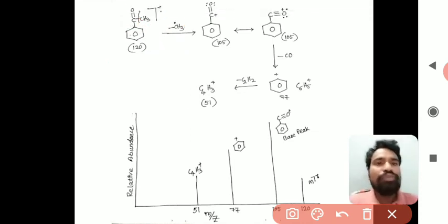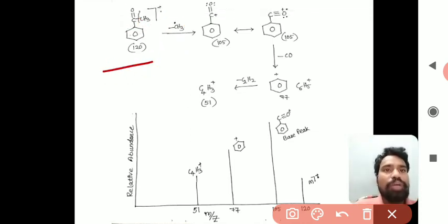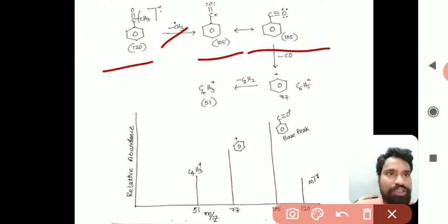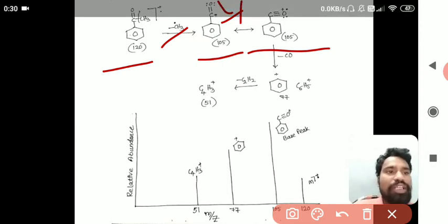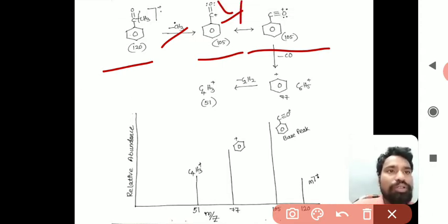So this acetophenone radical cation, that is nothing but the molecular ion, by losing CH3 dot, forms phenyl C plus double bond O. As CH3 is removed as a radical, that carbon will get a positive charge. Then this is converted into PhC triple bond O plus. The oxygen will give one electron here, so there is a bond formation between the carbon and oxygen, a triple bond forms, and the oxygen gets the positive charge.